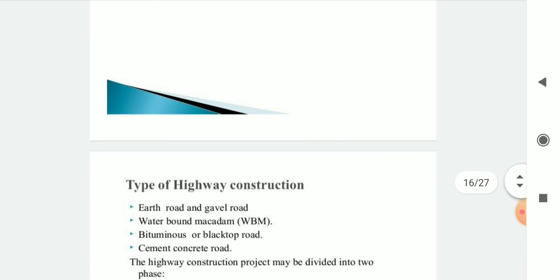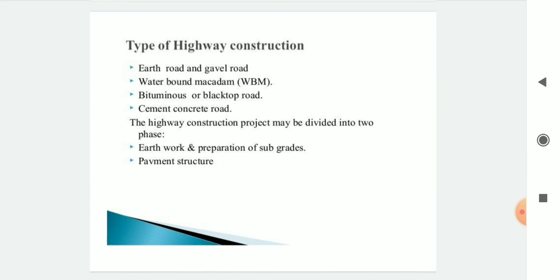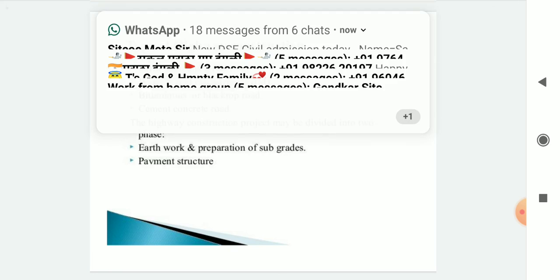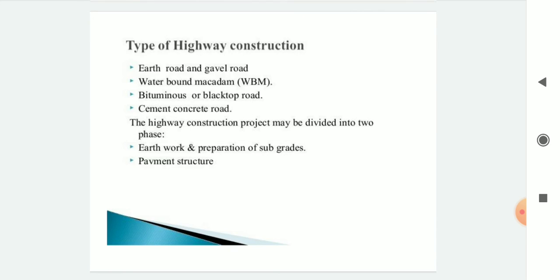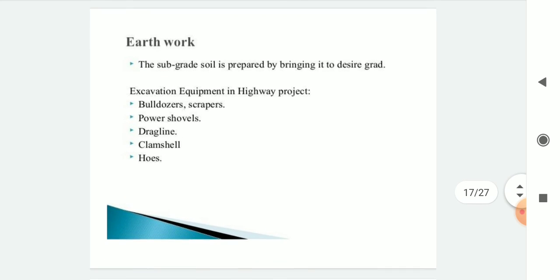Okay, then what are the types of highway construction? First, we can construct the highway as an earth road and gravel road. Second, water-bound macadam road. Then, bituminous or blacktop road or cement concrete road. The highway construction project may be divided into two phases: earthwork and preparation of subgrade, and second, pavement structure. That means we have to do the bituminous or cement concrete roads. Then earthwork. First, we start with the earthwork.